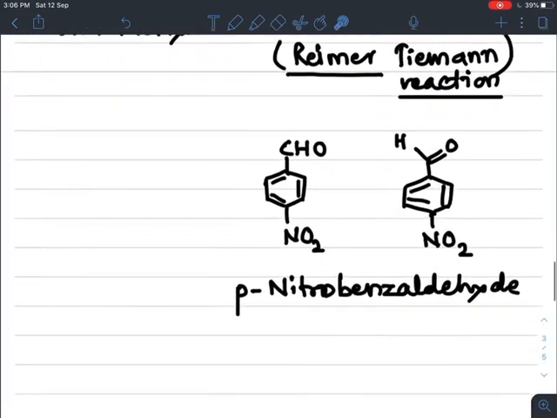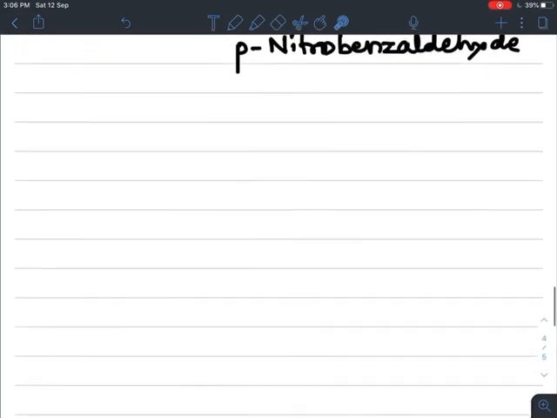Now I am going to give you some examples. Suppose I give you one more example. This is the benzene ring, and it is bonded like this. So you tell me, is it an aromatic or aliphatic aldehyde? Now the second one.